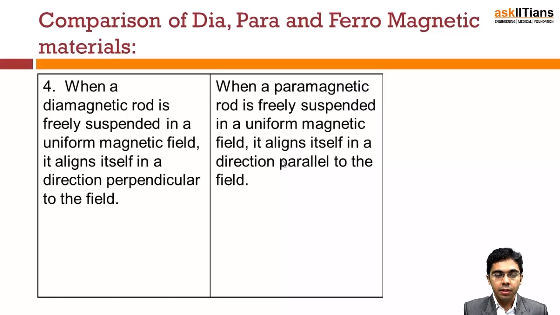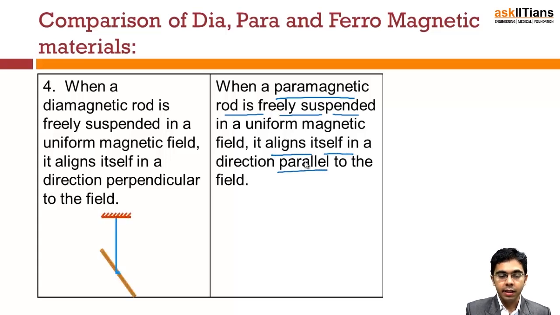Now let's check out the next difference. When a diamagnetic material is freely suspended in a uniform magnetic field, it aligns itself in the direction perpendicular to the field. For the paramagnetic material, the rod is freely suspended in the magnetic field and aligns itself parallel to the field. Let's look at this diagrammatically.